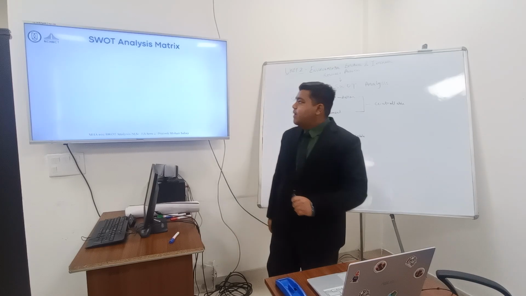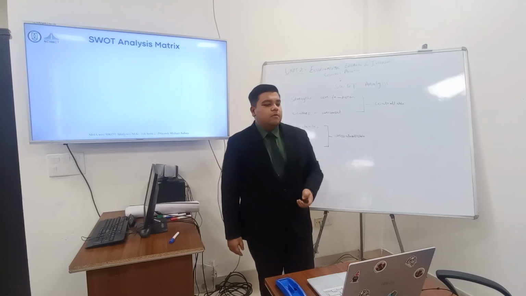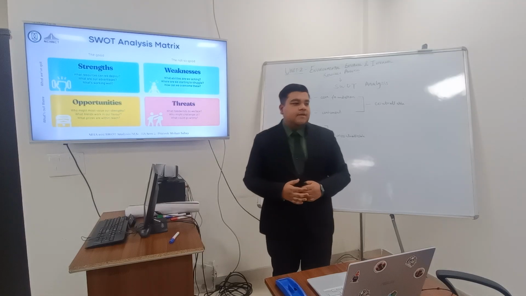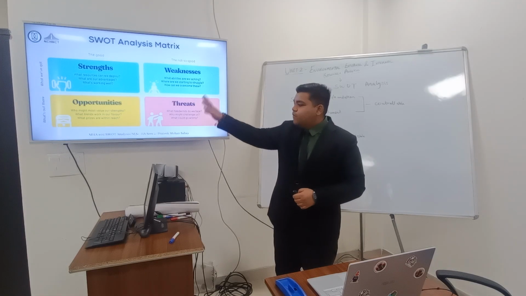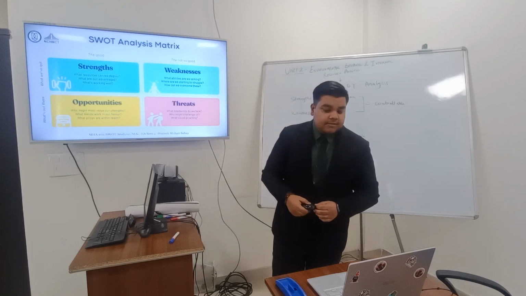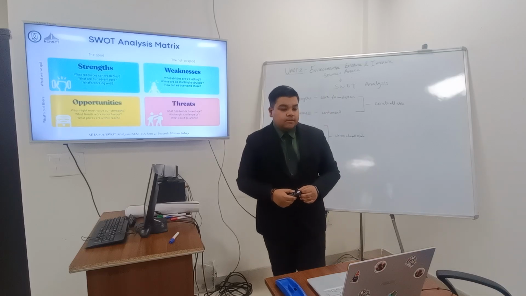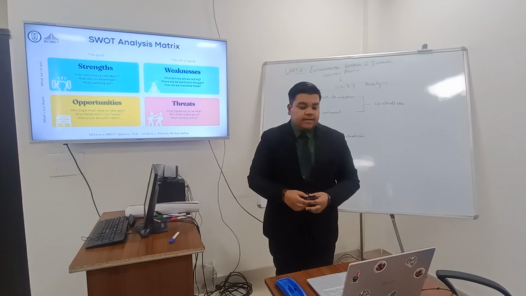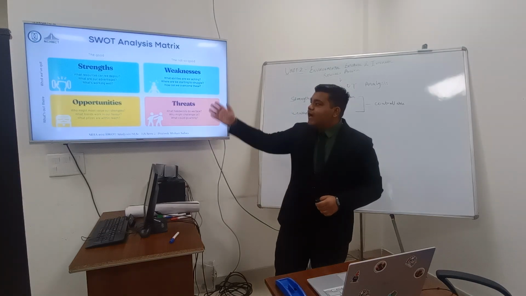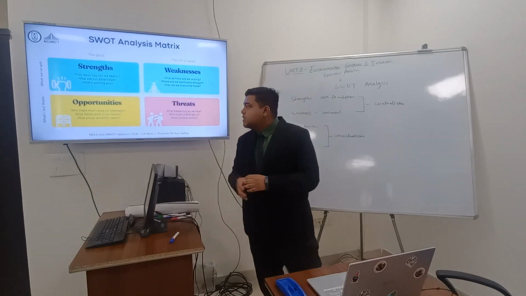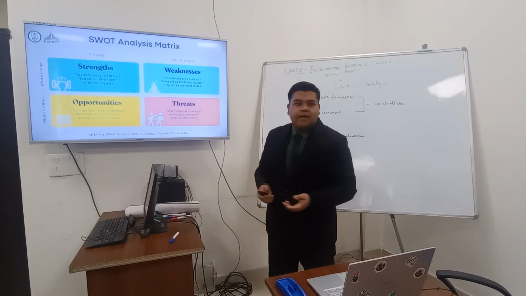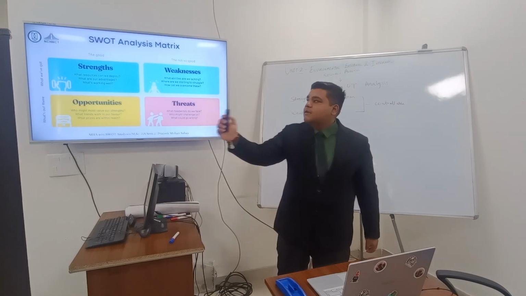Now talking about the SWOT analysis matrix. So how do you identify your strengths? The SWOT analysis matrix is a four-cell column. As you can see, there are four cells that visually represent strengths, weaknesses, opportunities and threats. It helps managers organize information clearly to support strategic thinking. So basically how you will plan, you will identify all your strengths, like what resources can we deploy, what are the advantages, what's working well in the organization. So you have to identify the strengths.